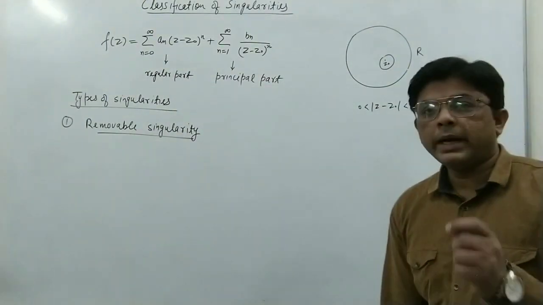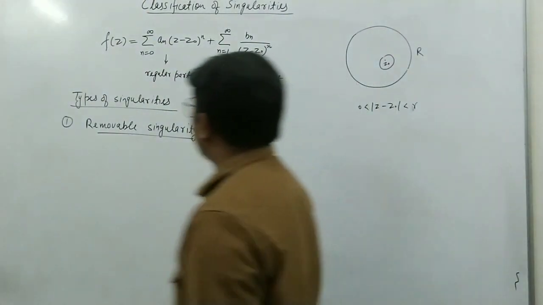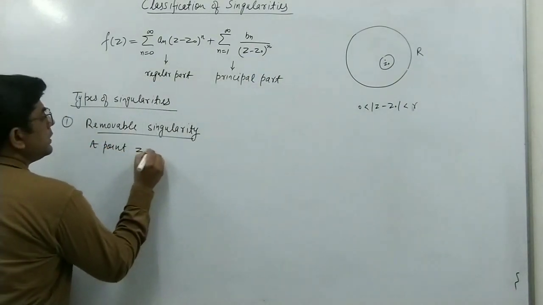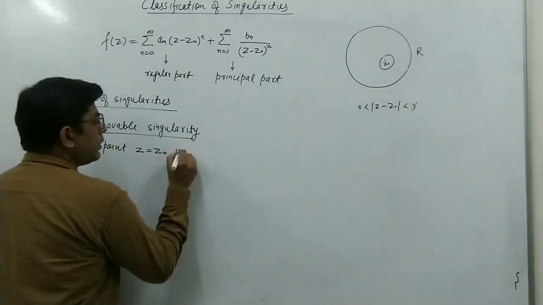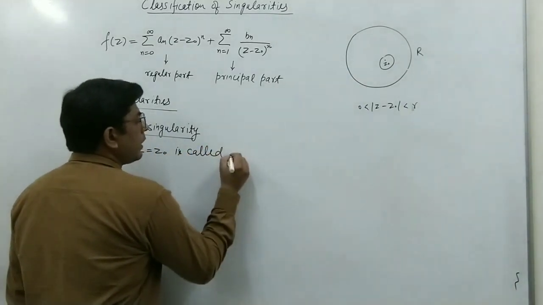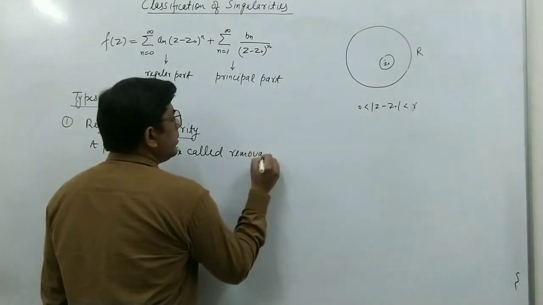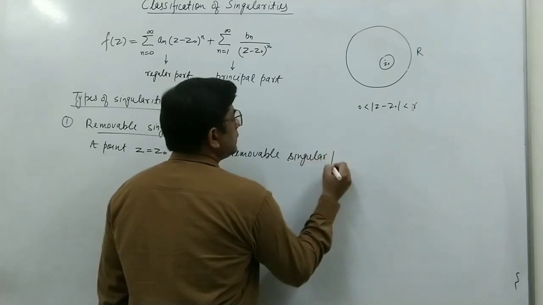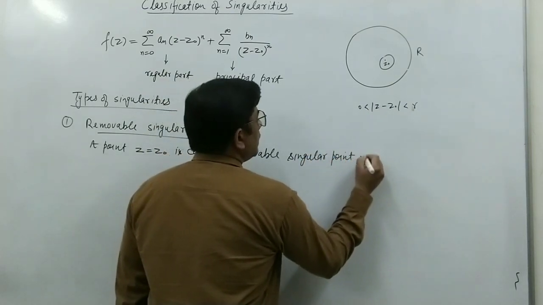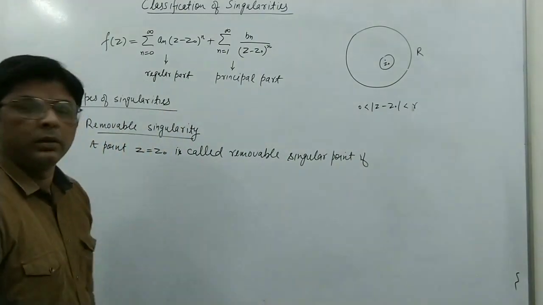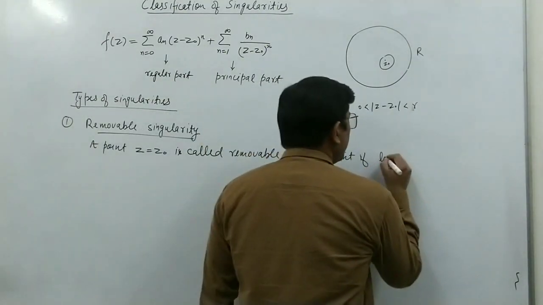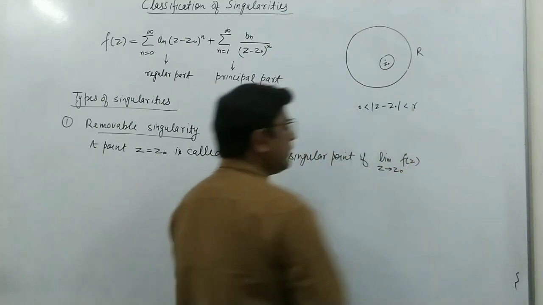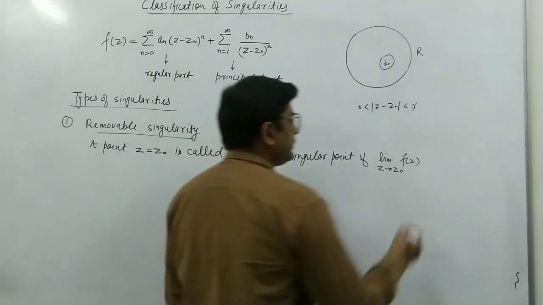Okay, so a point z equal to z0 is called removable singular point or singularity if limit z tends to z naught f(z) exists.